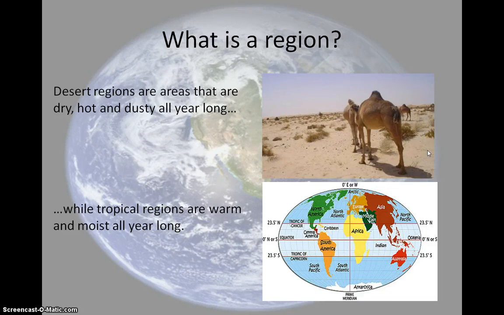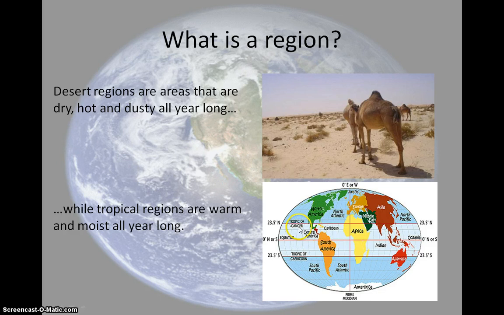What's the physical characteristic that unites all desert regions? They're dry and hot and dusty. It's like they have a dry, hot climate all year long. All right. But if you come down here, it says tropical regions are warm and moist all year long. This highlighted area on this little map between 23.5 degrees northern latitude and 23.5 degrees southern latitude.